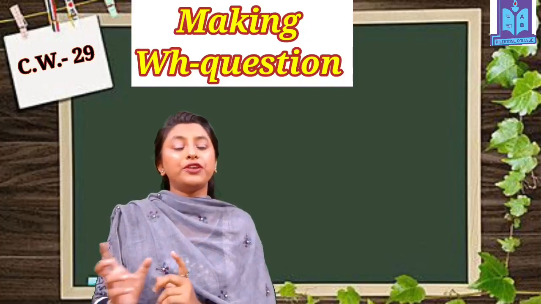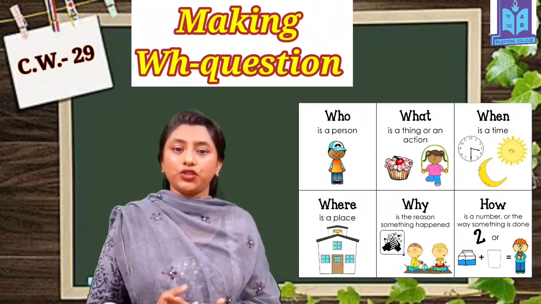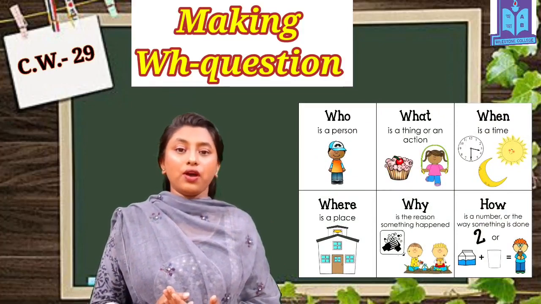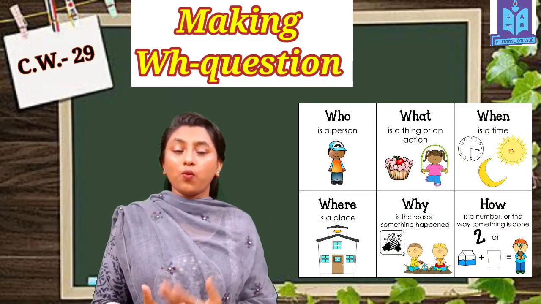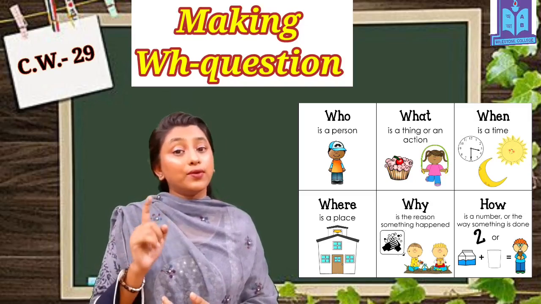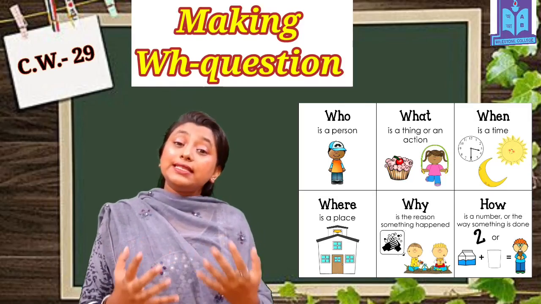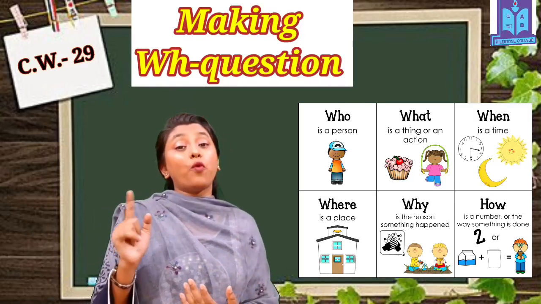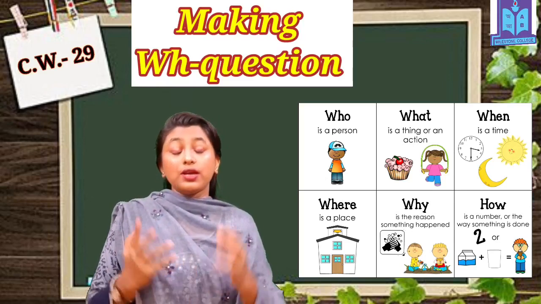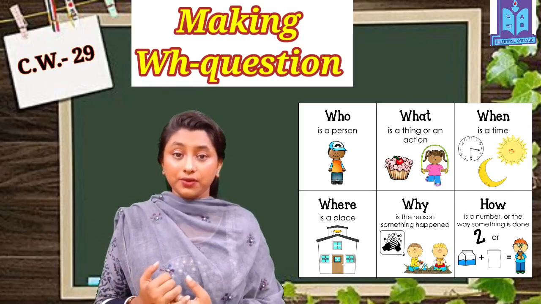Okay, in detail. So there are some rules and there is some structure to make these WH questions. And each and every WH word is used for different situations. Like in case of who, what, when, why, how. Remember that how is also in the WH word family. And these are the WH words. We have where, when, these are also. These are used for different situations, for different purposes, right?